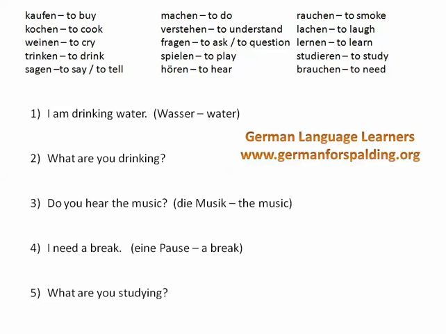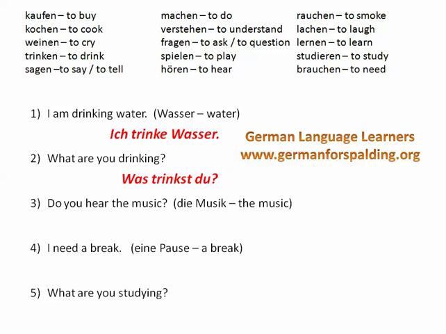So for number one, I am drinking water. Well, this is simply going to be I drink water in German. So ich trinke Wasser. With trinken, we drop the en off and add an e because the subject pronoun is ich, first person singular. Ich trinke Wasser. What are you drinking? We're going to begin with the question word was, and then trinkst is conjugated to fit with the subject pronoun du. So was trinkst du? I always say it's very similar to Old English, so what drink you, literally. But in modern English, we would say what are you drinking?